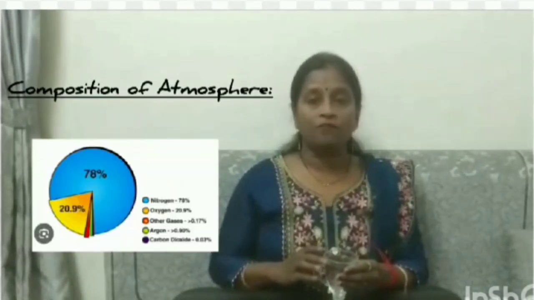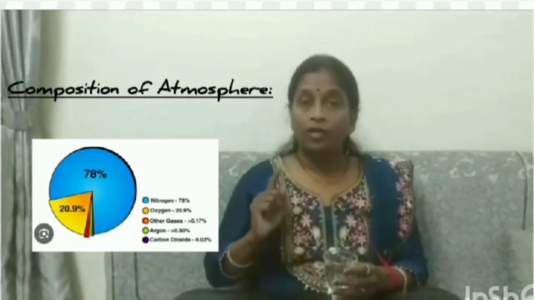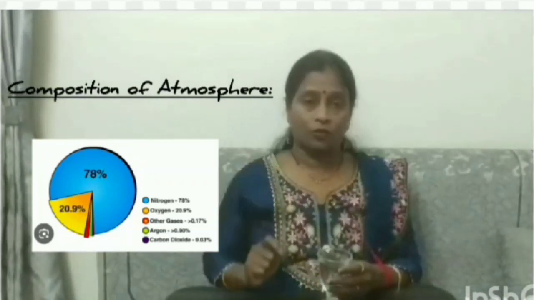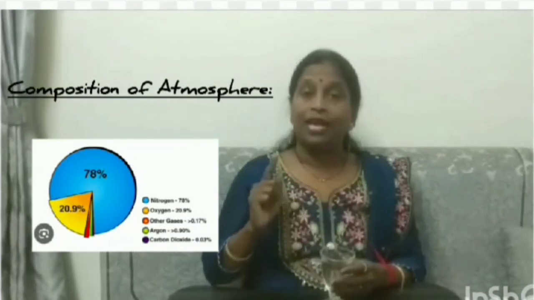Similarly, atmosphere is also having 78% nitrogen, 21% oxygen and 1% hydrogen, helium, carbon dioxide, water vapor and even dust particles. Each element has its importance.